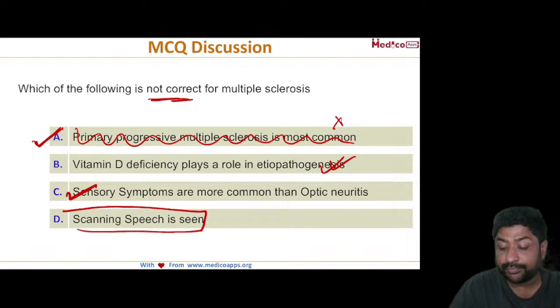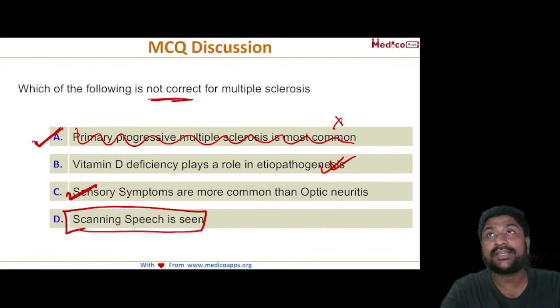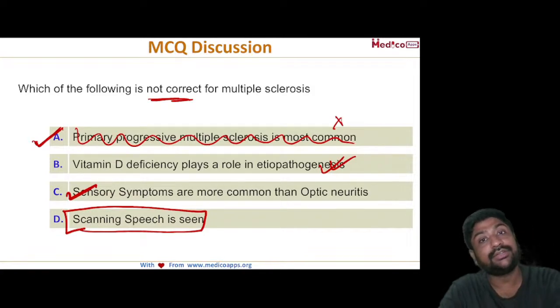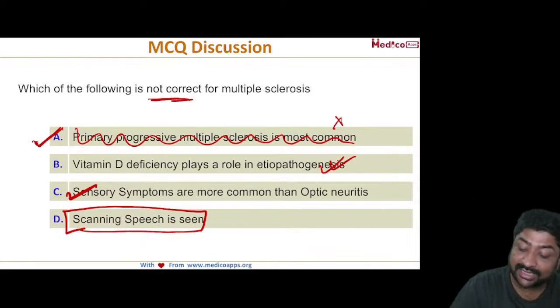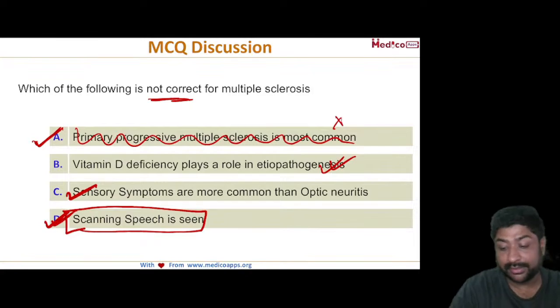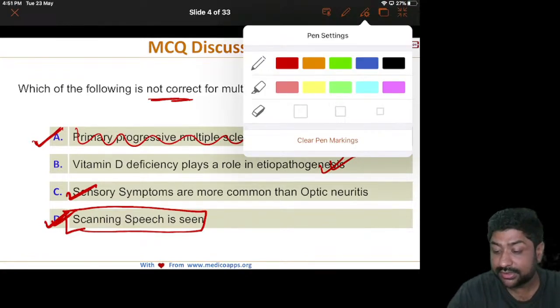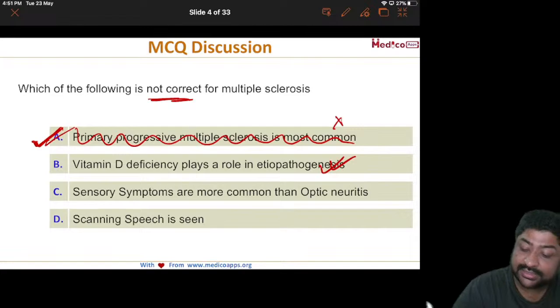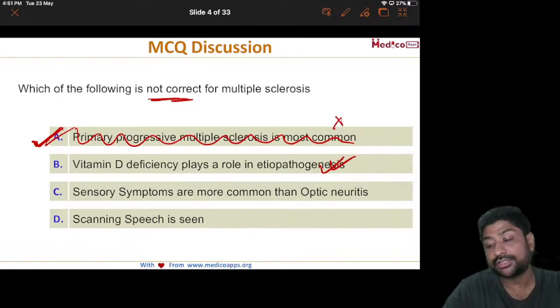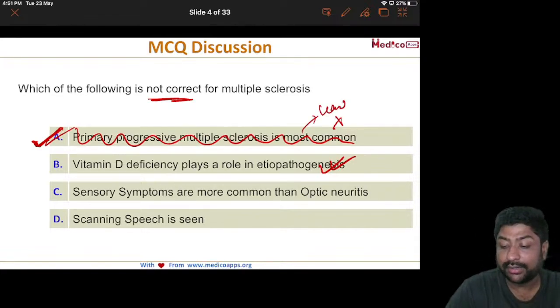And scanning speech. What is scanning speech? The patient will be speaking slowly, like if you ask him, "What is your name?" he will say, "My name is Abhishek," as if searching for words. Slowly he will be speaking. That is called scanning speech. Again, this is seen in multiple sclerosis. So having understood all this, the correct answer here is: primary progressive multiple sclerosis is the least common and has the worst prognosis.